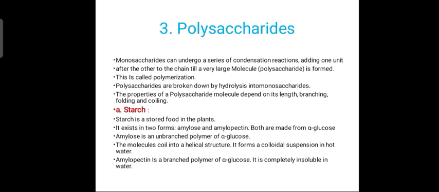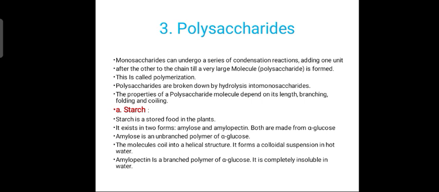First let us discuss starch. This is commonly present in plants and found more in rice, wheat, potato, banana, etc. It is stored mainly in plants. It exists in two forms, amylose and amylopectin. Both are made from alpha glucose. Amylose is an unbranched polymer of alpha glucose, and the molecule coils in a helical structure to form a colloid suspended in hot water.